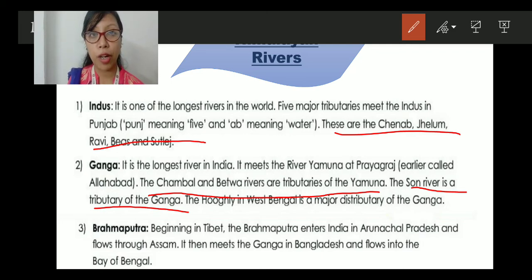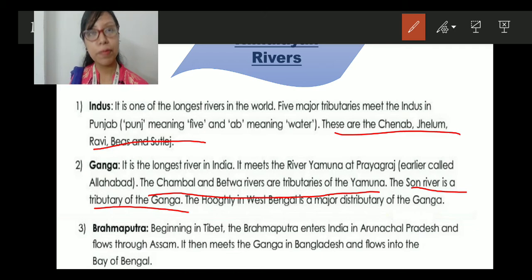Now, do you remember what a distributary is? So, what are tributaries and distributaries? I'm not going to say this one. Go back to part 1 and go through the tributaries and distributaries, and find out what a distributary is. Okay, this is your homework. Find it out. So the Hooghly in West Bengal is a major distributary of the Ganga.